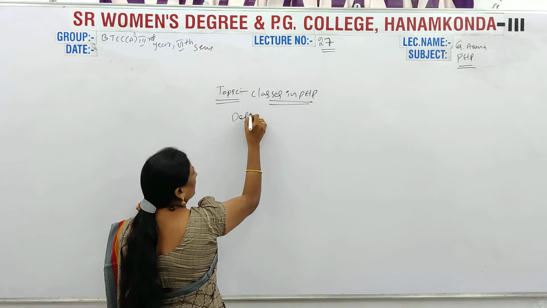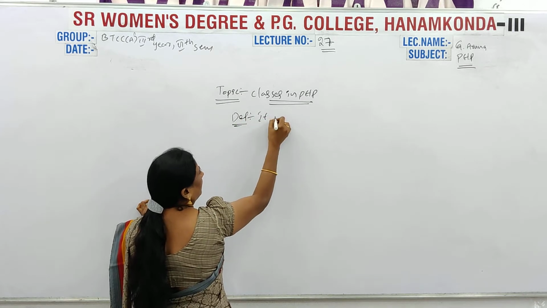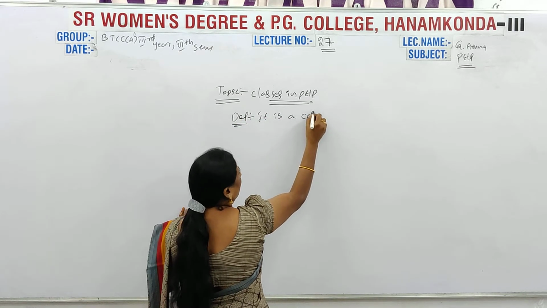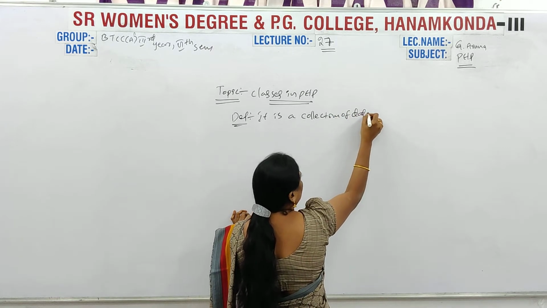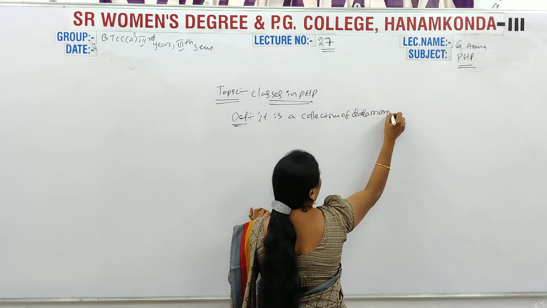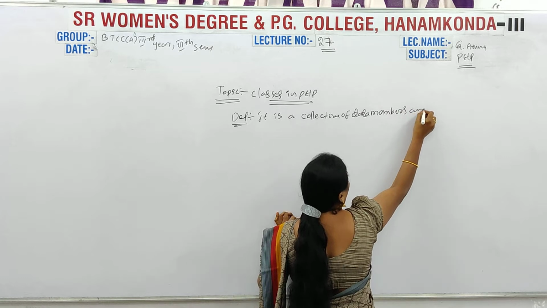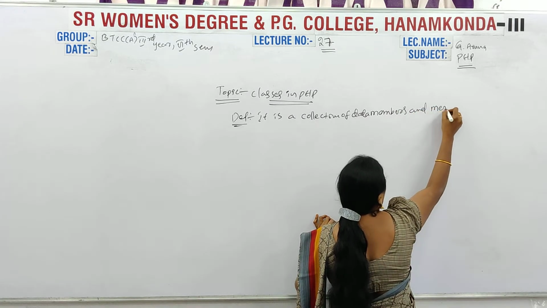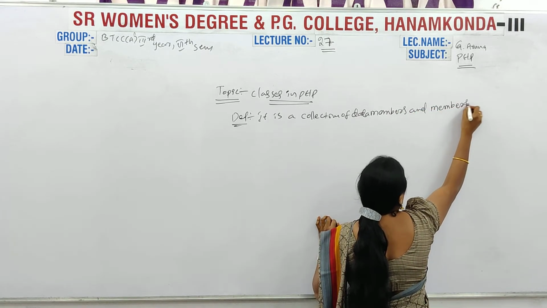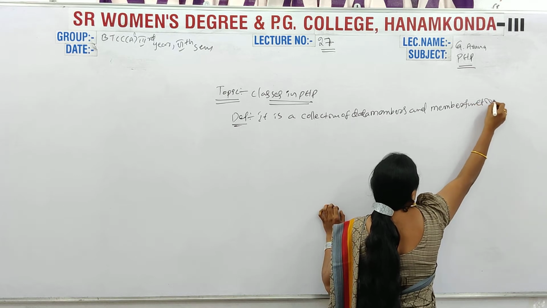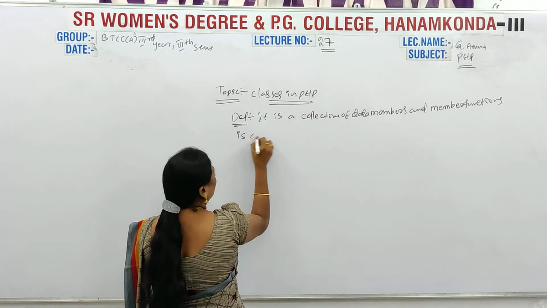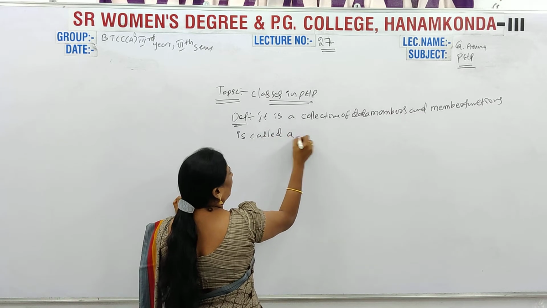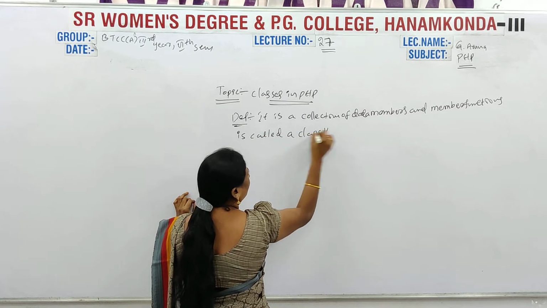Class means it is a collection of data members and member functions, called a class.